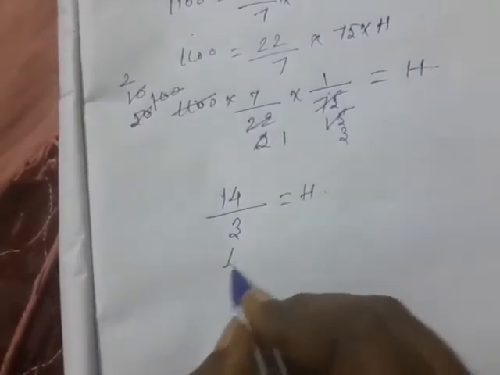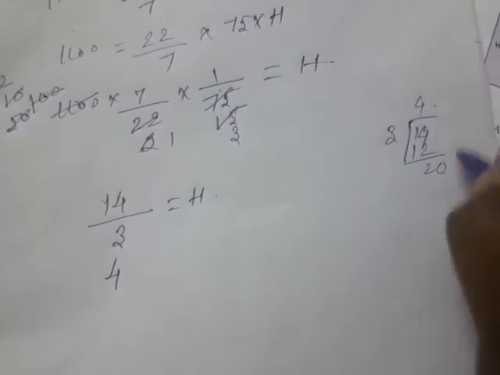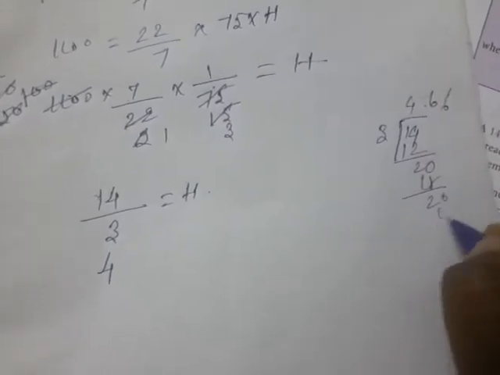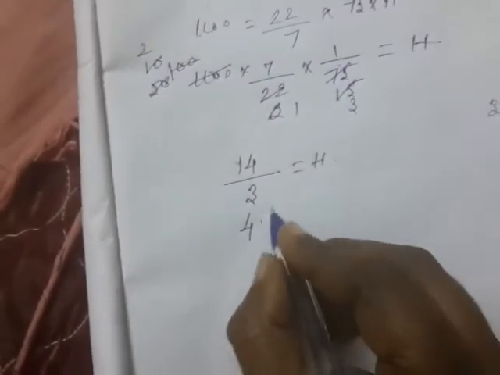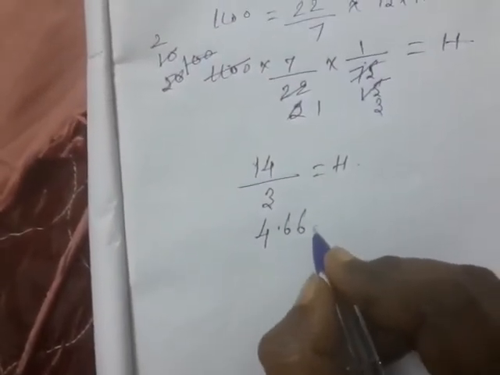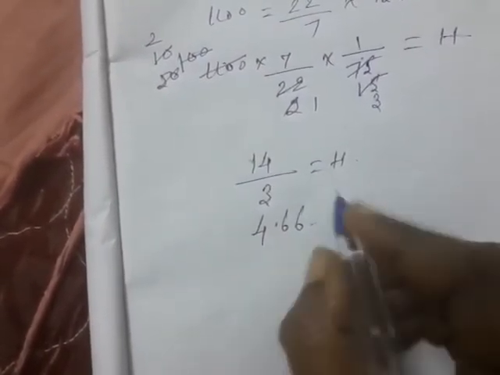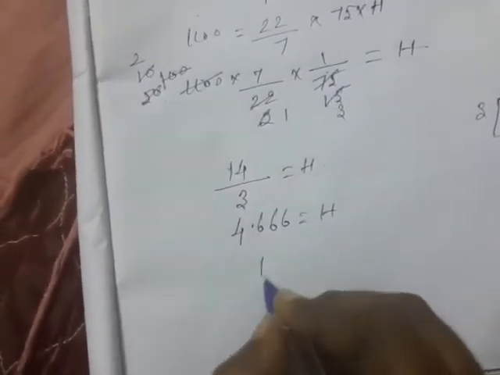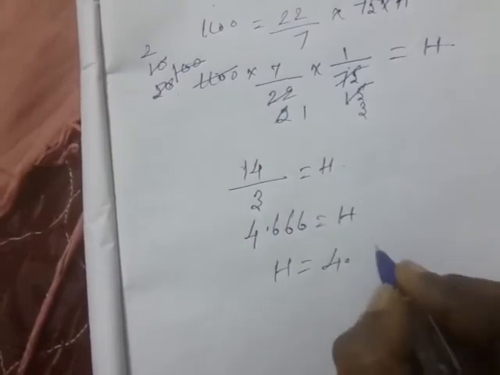Okay. 4 3s are 12. I have to do the division. 14 by 3, 4 3s are 12. Remaining 2, add 0. 6 3s are 18. So you have to stop it like this. 4.666 like that will come, so h is equal to 4.67.